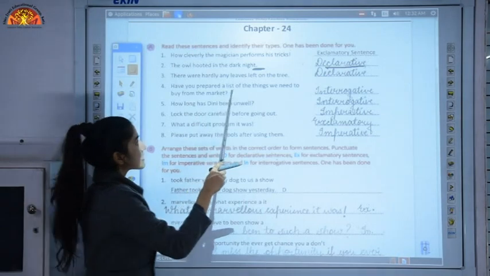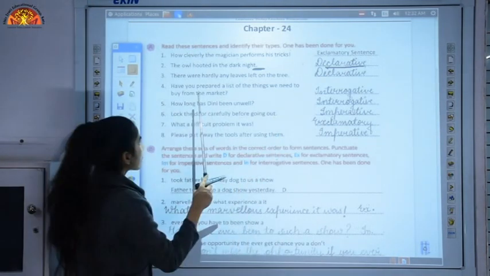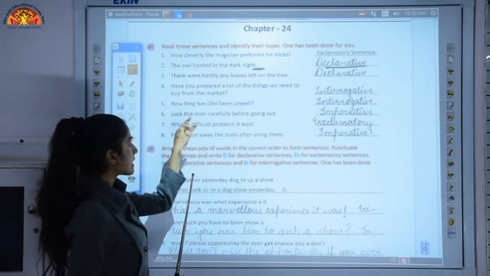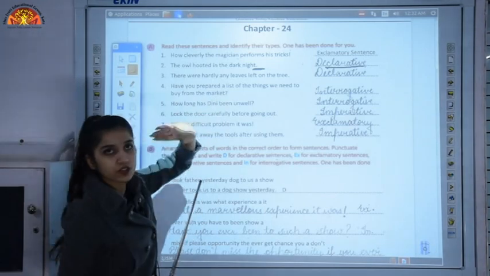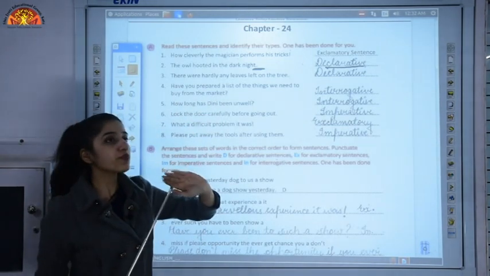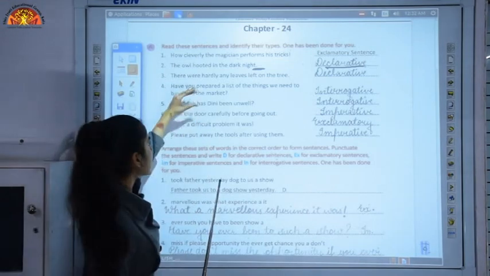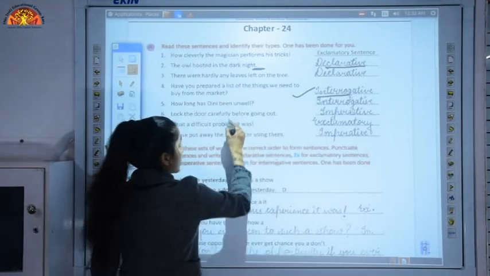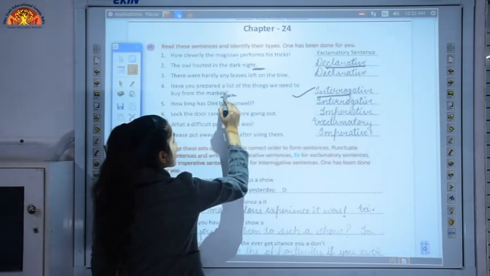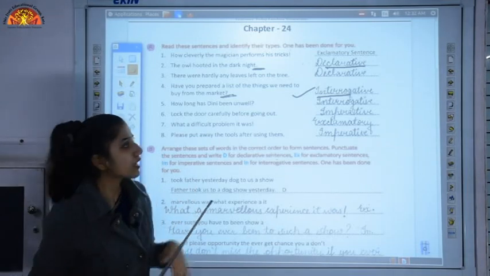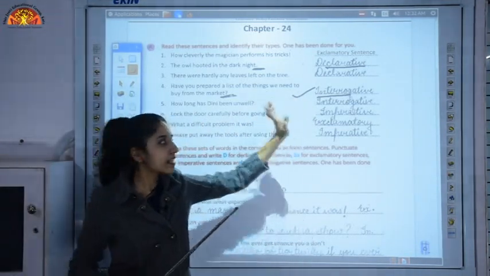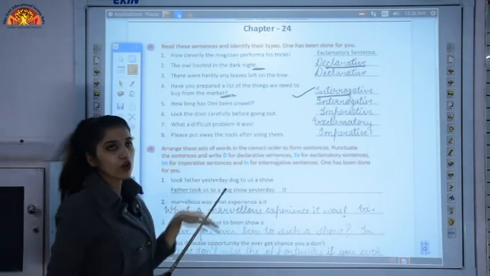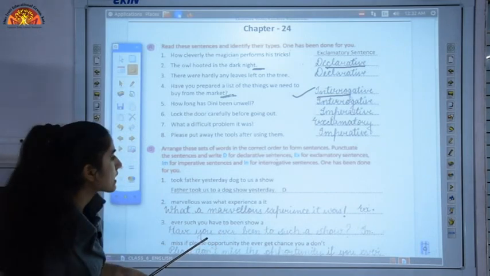Have you prepared a list of the things we need to buy from the market? Question mark. So as you can see, this sentence is ending with a question mark and this is a question. So whenever we are asking a question, that's an interrogative sentence. So this is an interrogative sentence and we have to write interrogative over there. Okay, in this way you have to solve this exercise. Let's move to the other exercise.